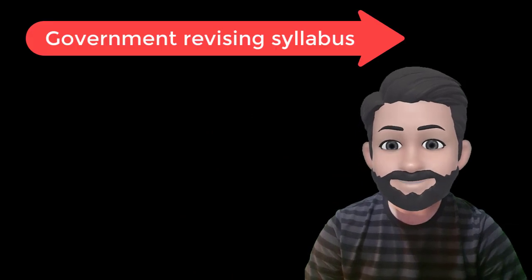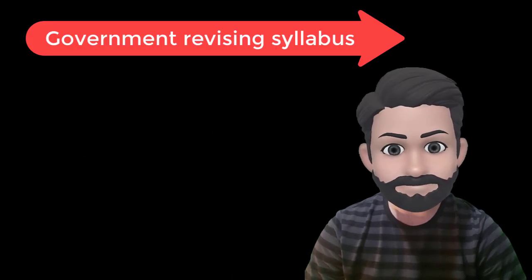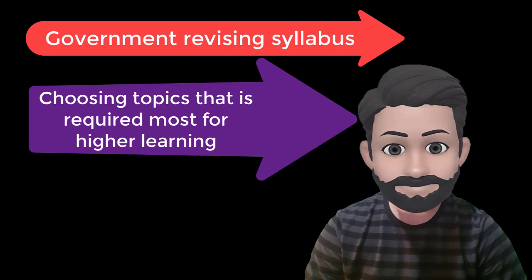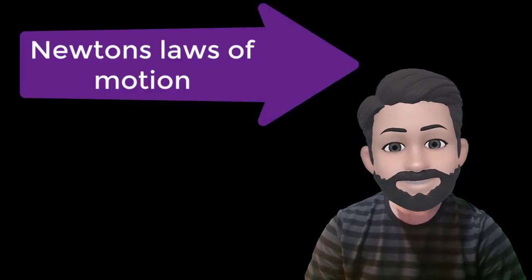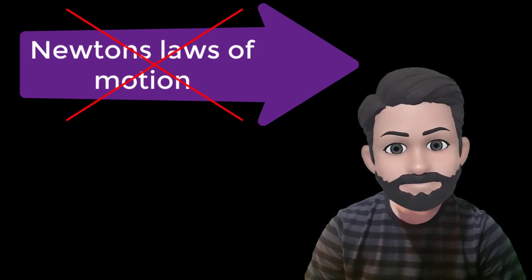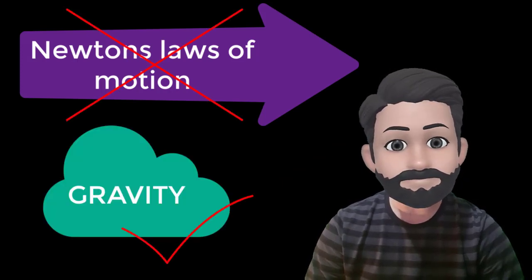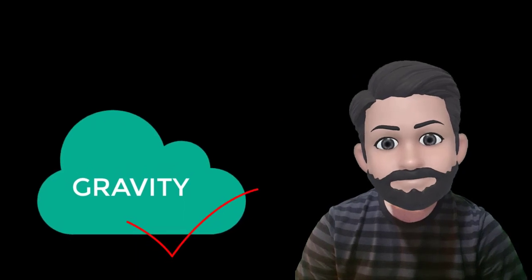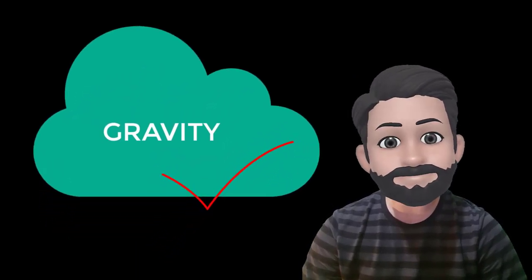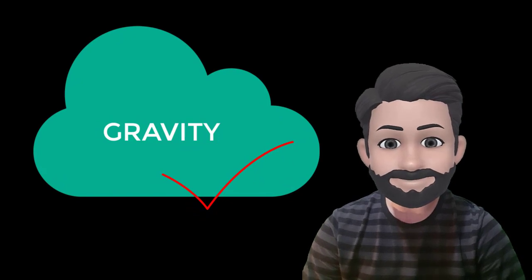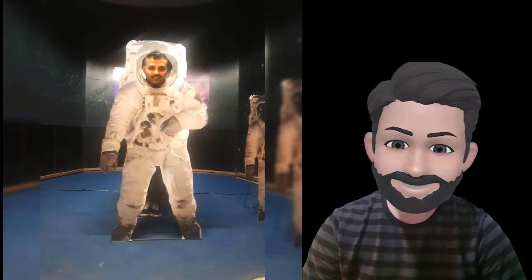I wanted to go in detail as per the book, but as the government is looking for an alternate, concise syllabus, I too am approaching it differently. I will be choosing topics essential for your higher studies. I wanted to discuss the most famous laws of motion by Isaac Newton, but I felt there is a need to understand gravity first, which I am not sure why the curriculum left it out. This will not only help you understand the laws of motion better, it's also my favorite physics topic, so let's learn gravity. I am Yogesh and this is the Amateur Bhutanese.